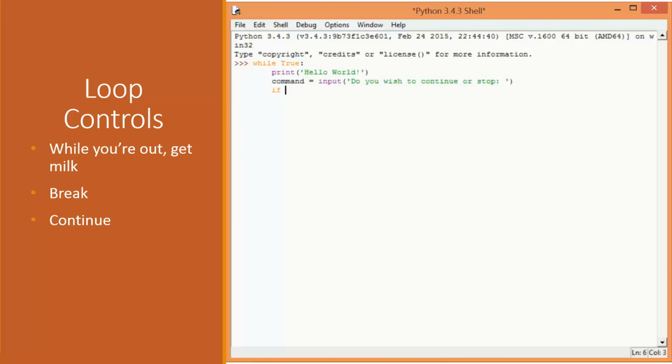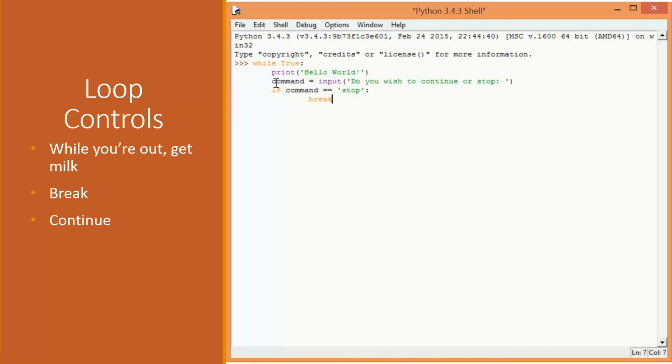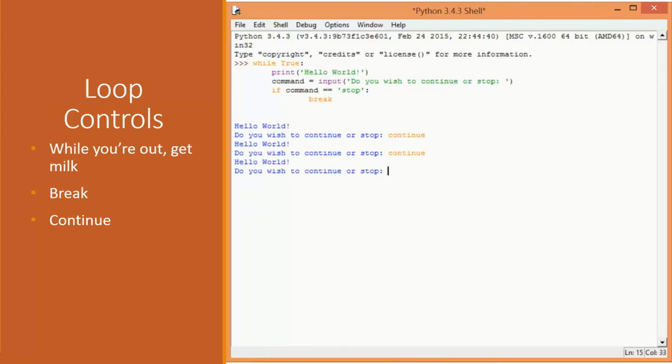loop with a break. So if the user says stop, then we do break. So basically this will say, hello world, do you wish to continue or stop? And once the user says stop, this code block inside the if will be executed. The break statement will execute and it will exit the while loop. So continue, continue, and when I say stop, it will exit. And this is what a break statement does, and this is how it's used.